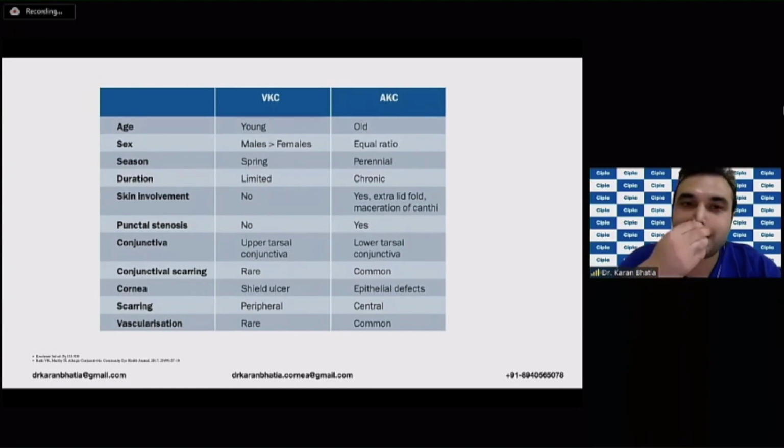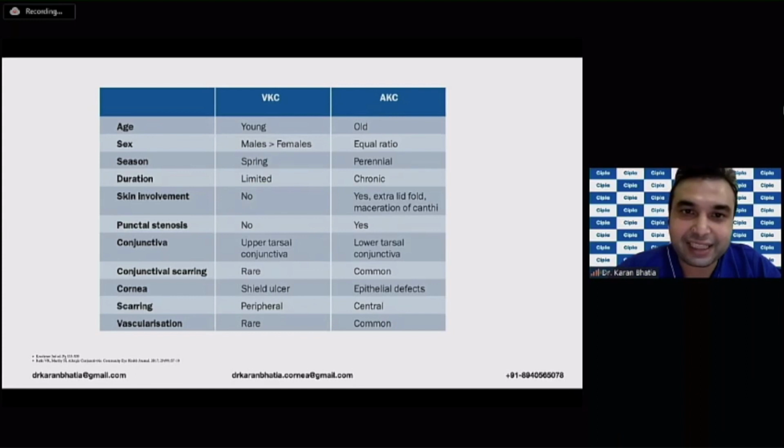As I said, VKC involves the young, AKC involves the older individuals, and VKC is more spring-oriented, AKC is perennial, and the dermatitis and skin involvement is seen in atopic keratoconjunctivitis, not in VKC. The site of involvement in VKC is the upper tarsus, whereas AKC involves the lower tarsus, and scarring is more common in AKC. Shield ulcer is generally seen in VKC, however, epithelial defects are more common in AKC.